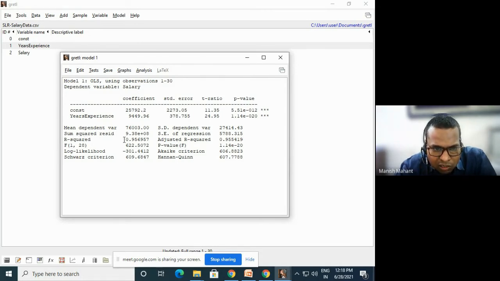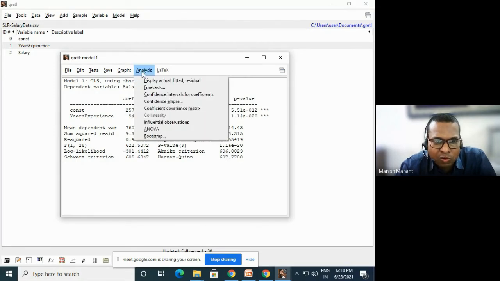So this is the r squared value. You can see here, the r squared value is 0.9561. So the r squared value is approaching 1 actually, so our model is a perfect one. This is our model actually.